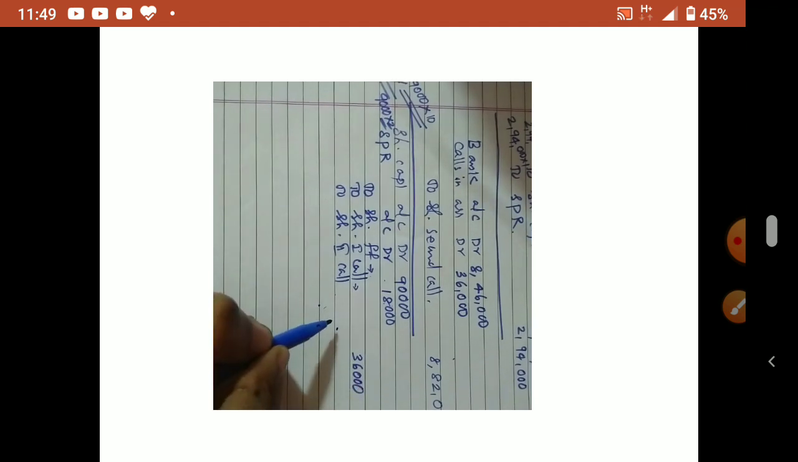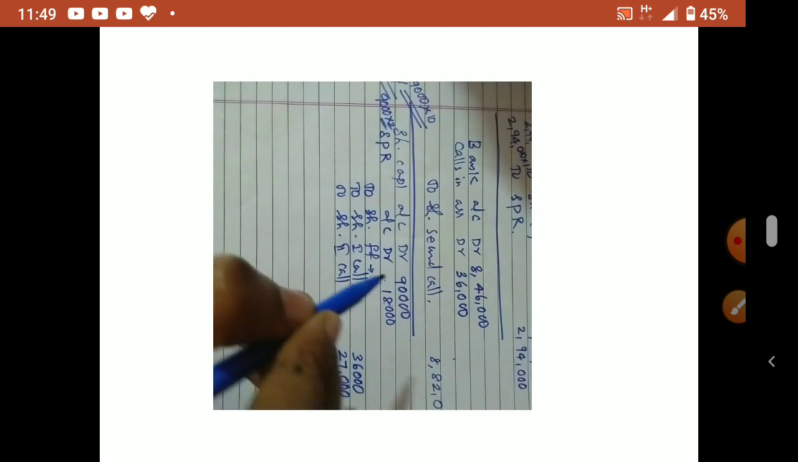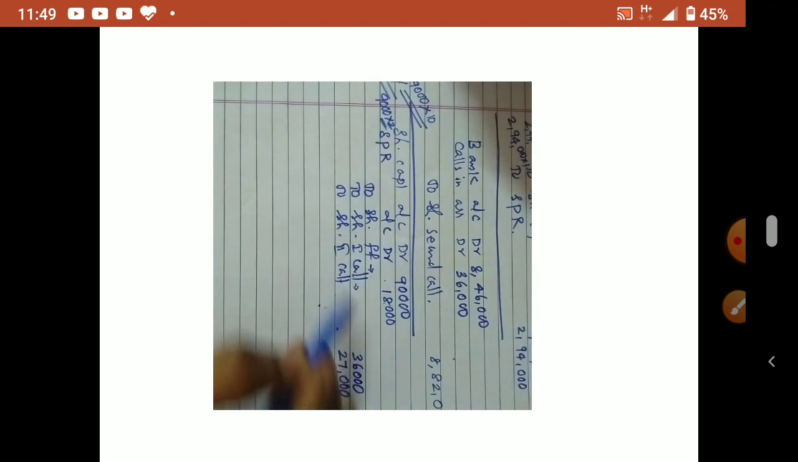Then share second call 27,000. We already calculated, no? 27,000 not received from him. So what received from him is how much? What received from him is, this is first call, second call, means he paid application and he paid allotment, correct?